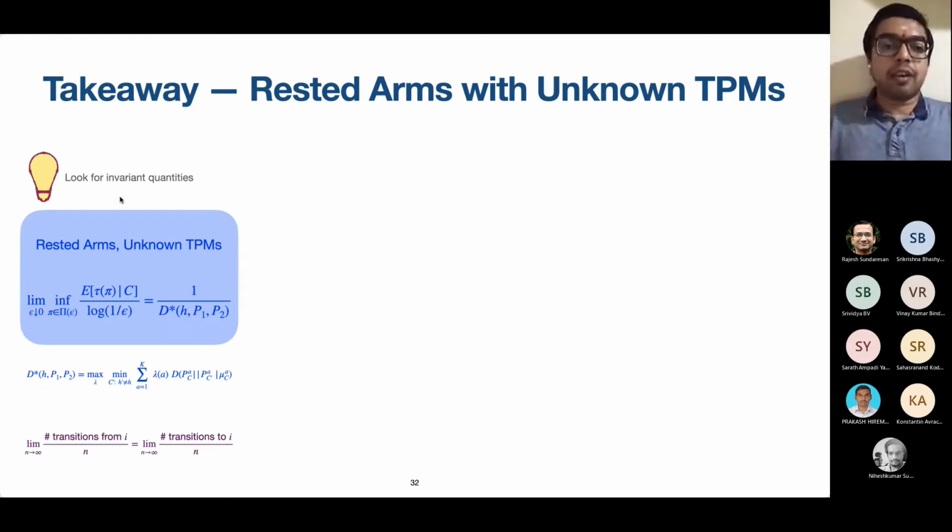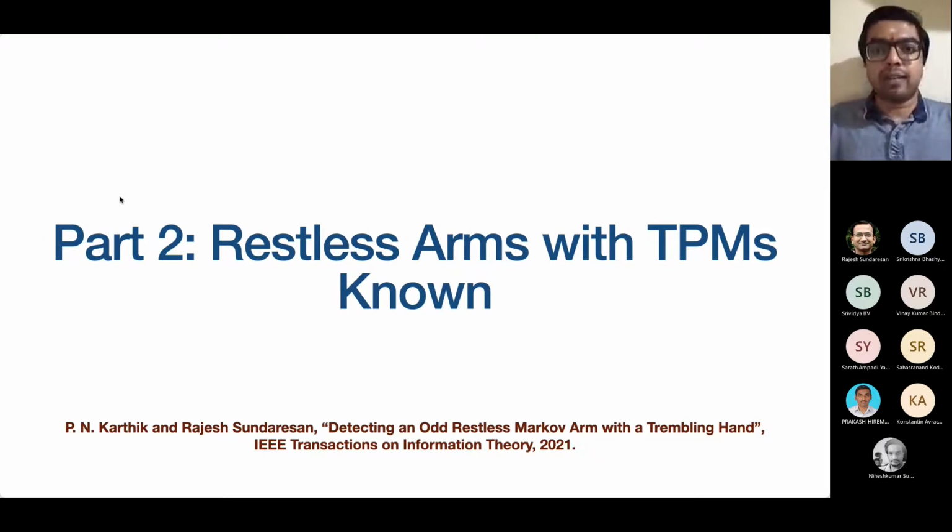Now, the next setting is that of restless arms, the more practical setting. In this practical setting, there are two versions. The TPMs may be known or may not be known. The TPMs not known is the more practical version, I would say, because in reality, we may not know the TPMs. That's a slightly harder setting again to resolve. So we will first consider the setting where arms are restless, but the TPMs are known.